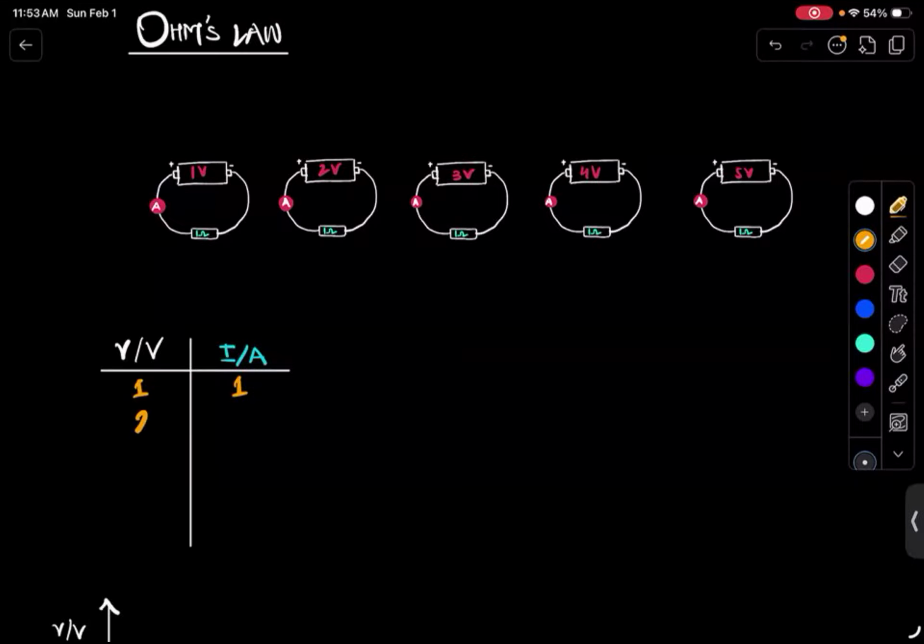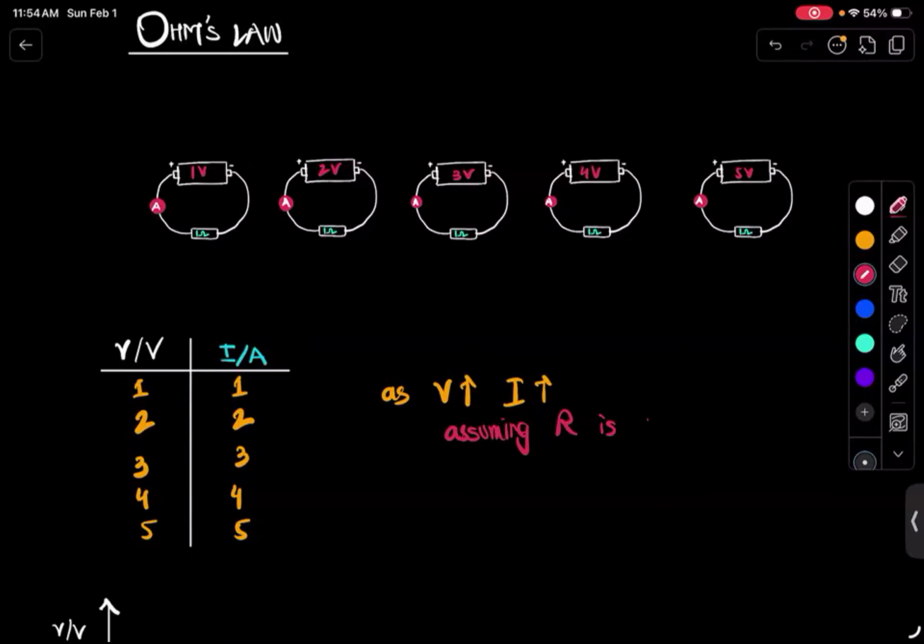When I had a battery of 2 volts, I had a current of 2 amperes. When I had a battery of 3, guess what? It's also 3. When I had a voltage of 4, 4, 5, and 5. What do you notice? You notice that as the voltage increases, the current is also increasing, right? But there is a very, very strong assumption over here: assuming R is constant, right? Because notice resistance is the same.